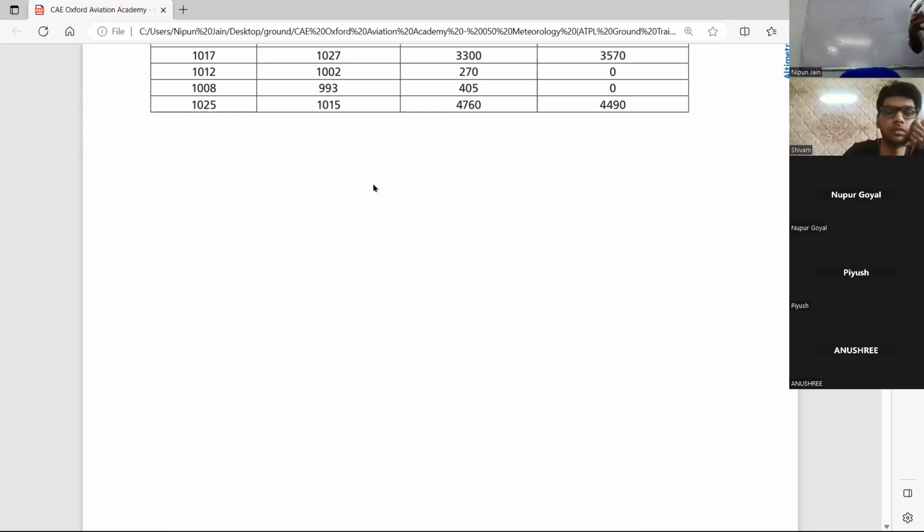In that, every plane will be on the setting of 1013.25. All planes will be on the setting of 1013.25.